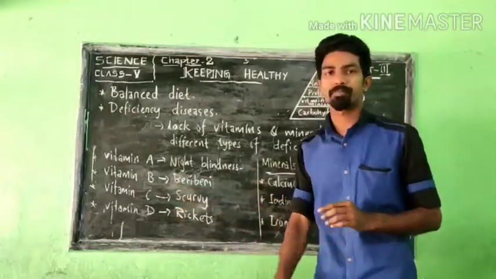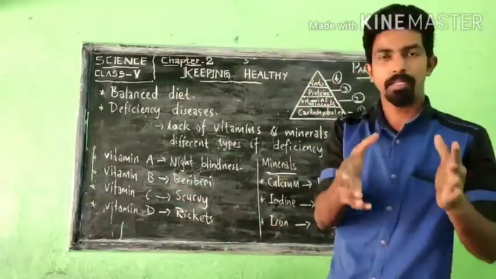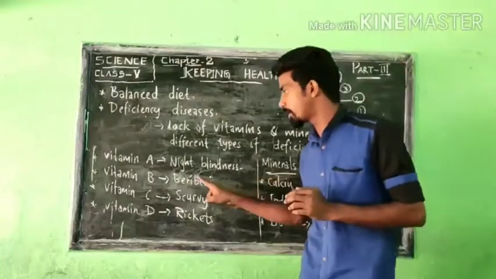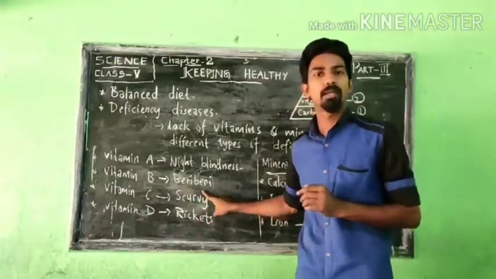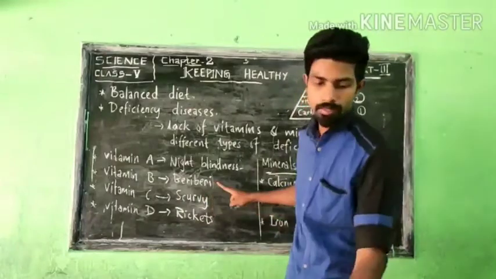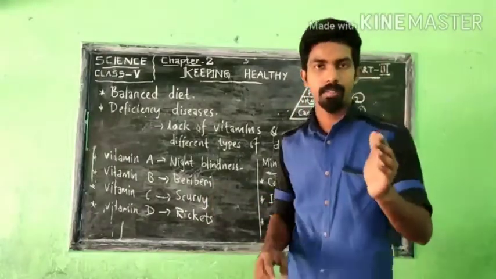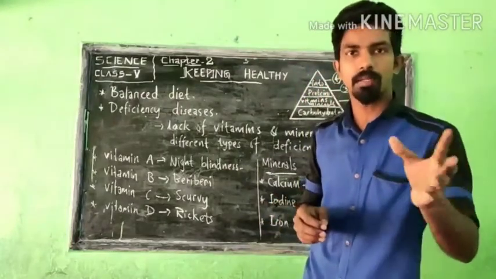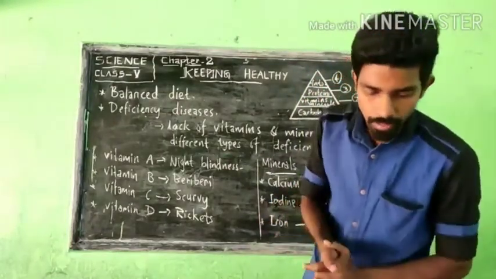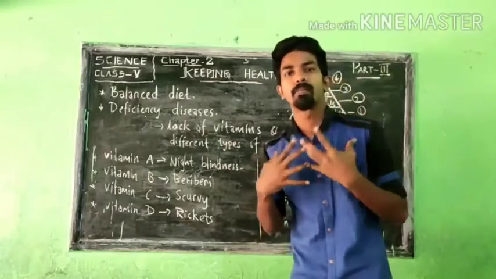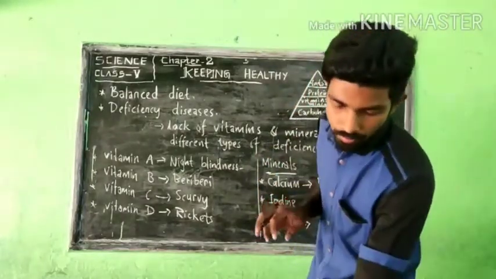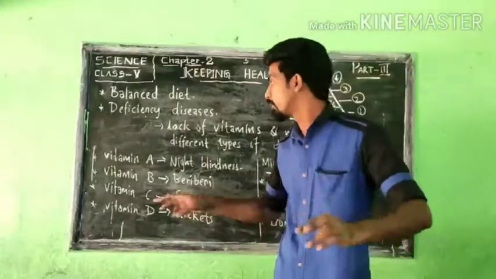Then second one, lack of vitamin B. If your body is not getting enough vitamin B, what happens? It will result in the second type of disease, that is beriberi. Beriberi is a disease name, and it is of two types, wet beriberi and dry beriberi. It affects our chest and our heart. It is also called vitamin B1, B2.